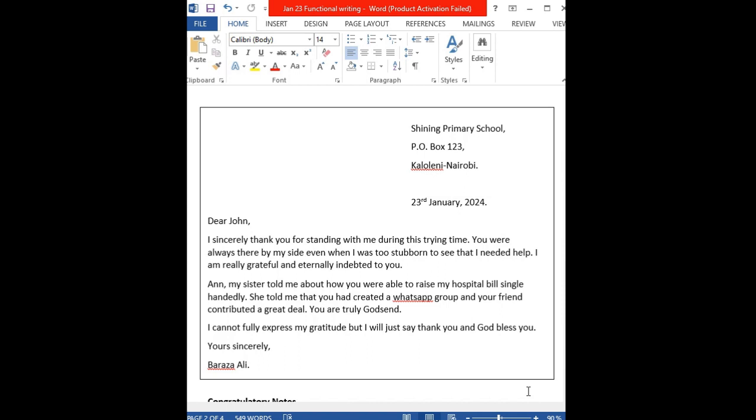Now, for all these things, we usually have a mark for the frame. Let's say just one mark for the frame, just because you've shown keenness on the instructions which are provided and which are supposed to be applied in the writing of this kind of work. So in the sample here, we start with the address, Shining Primary School, comma. Very important. There's always a mark for punctuation.